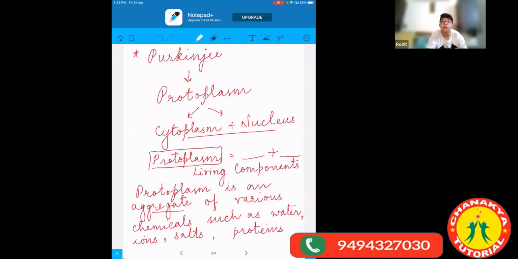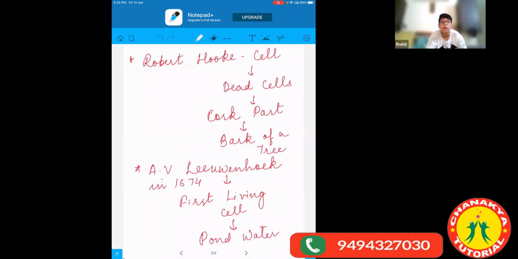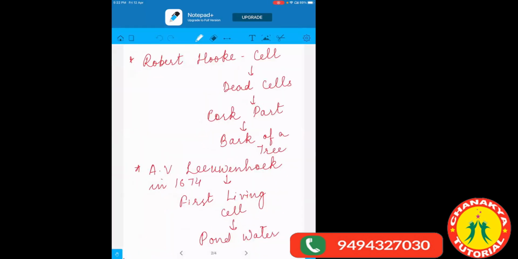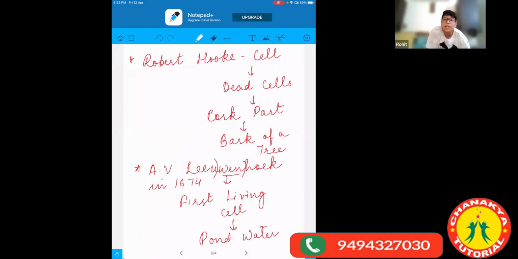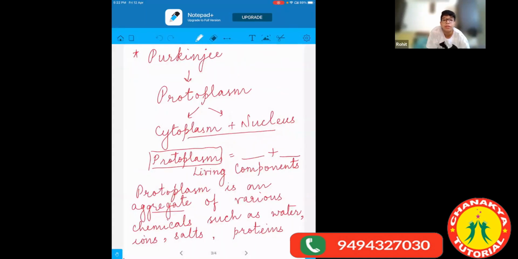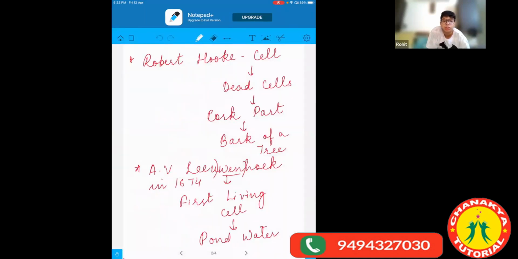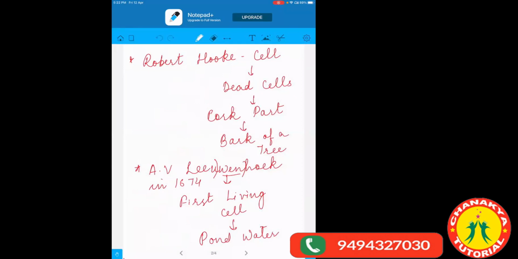Ma'am, can you show the A.V. Leeuwenhoek? A dot V, Leeuwenhoek. L-e-e-u-w-e-n-h-o-e-k. Yes, ma'am. Ma'am, can you once more explain how we found the first living cell?